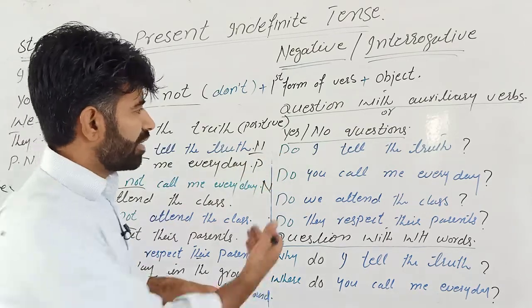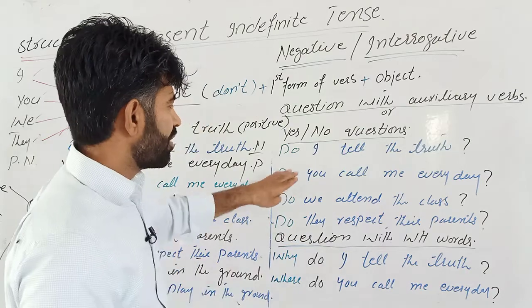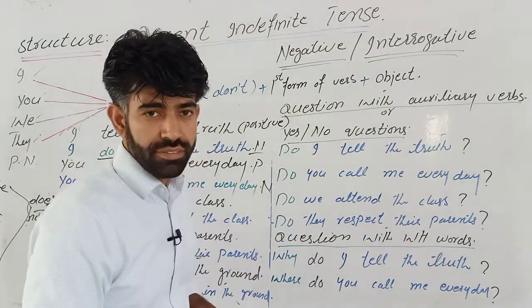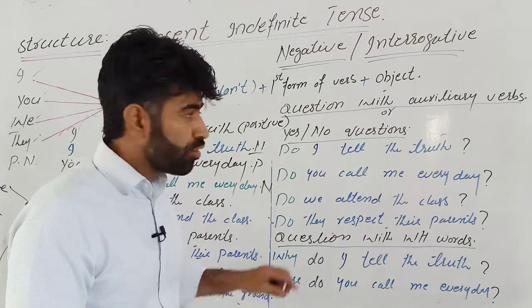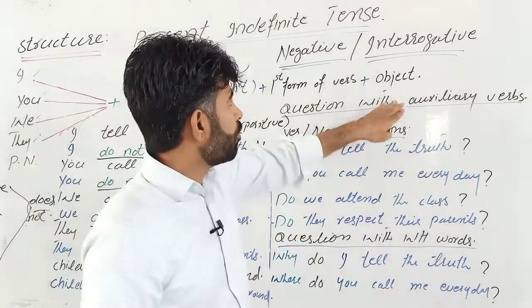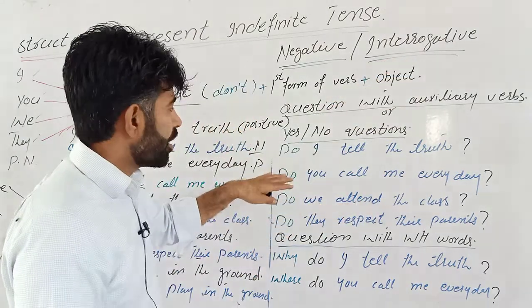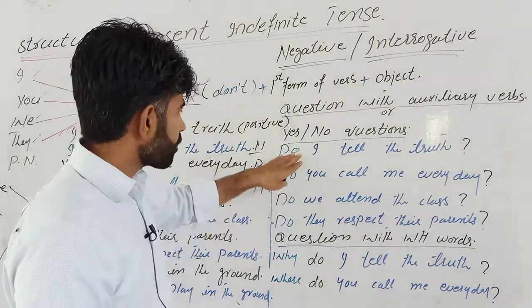So let's check how we make these interrogative sentences. This is not interrogative. This is interrogative. How do we pronounce it? Most of the students mispronounce this. Interrogative. Okay, so not interrogative or something else.